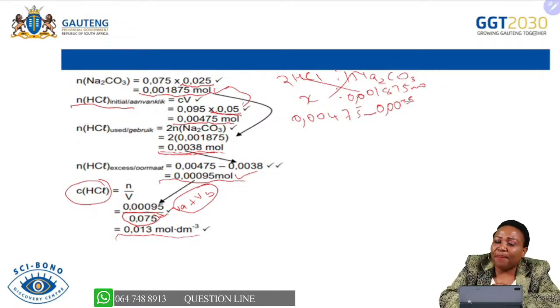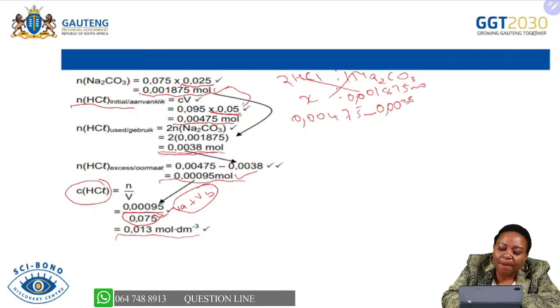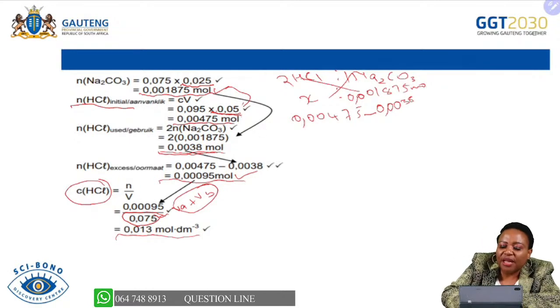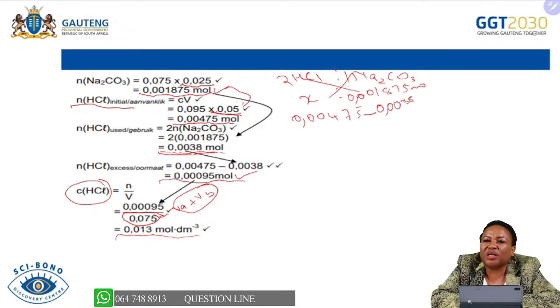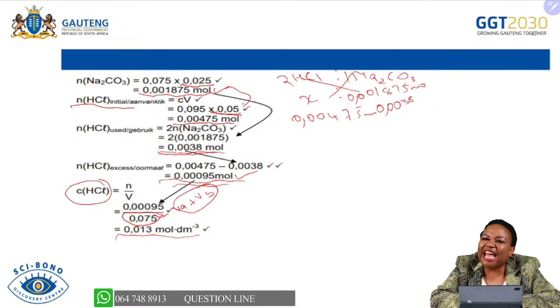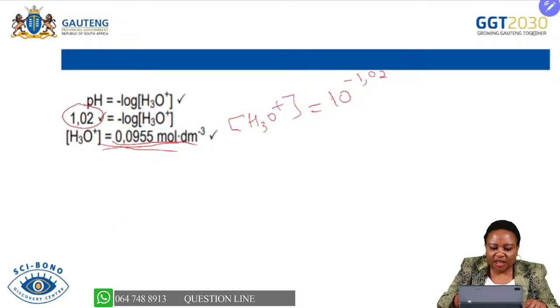So when you look at the mark allocation, you can see that we firstly find the number of moles of this sodium hydroxide that reacted. We also find the initial number of moles of the acid that was there before it reacted with sodium hydroxide. And we used a mole ratio to find the number of moles of the acid that was used, so that we can find the number of moles of the acid that was in excess by subtracting the used from the initial, and we get the number of moles that was in excess, so that we can use the entire volume of this acid and base and get what? I think the entire volume, let me just check, the acid was having what?